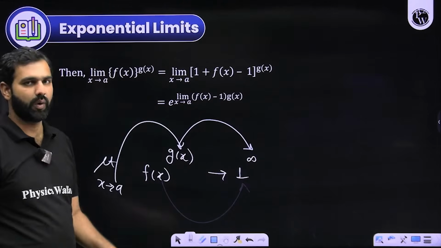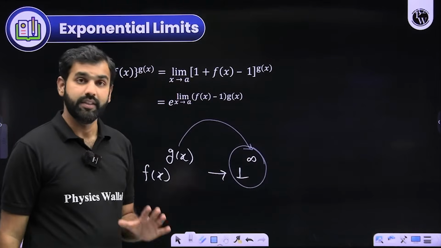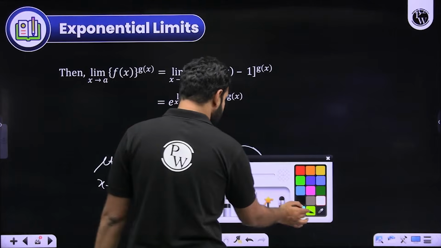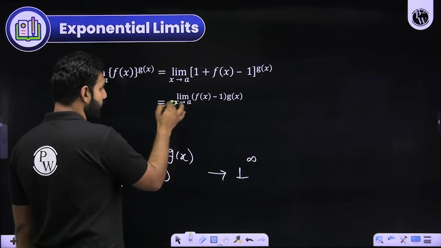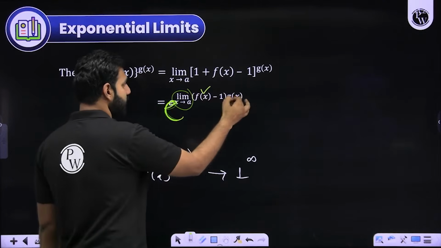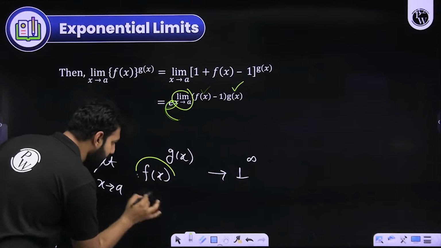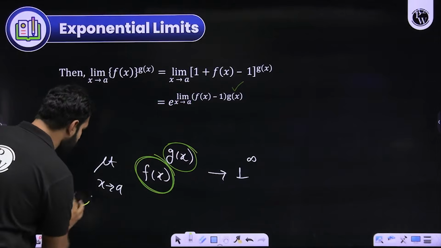So whenever in a question, you see it getting converted into 1 to the power infinity form, the standard solution is very simple. You write it as e raised to the power, e should be the base, limit x approaches a, f of x minus 1 into g of x. So you subtract 1 from it, and then multiply it by g(x). And this whole should be the power of e.